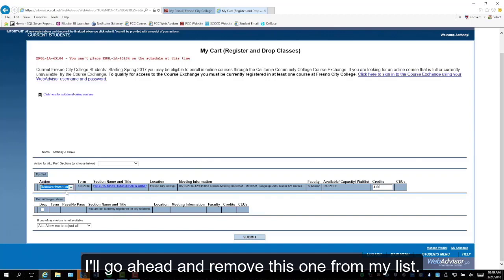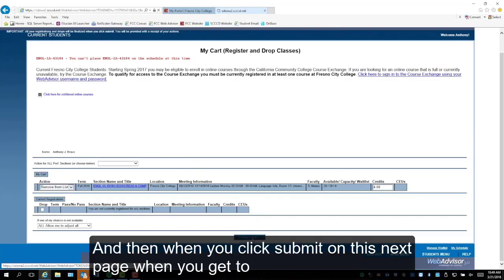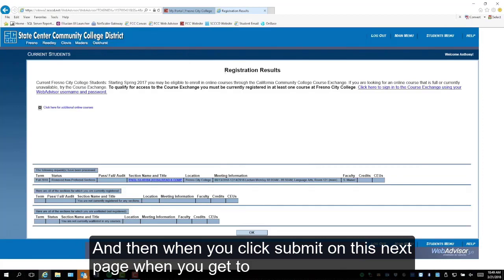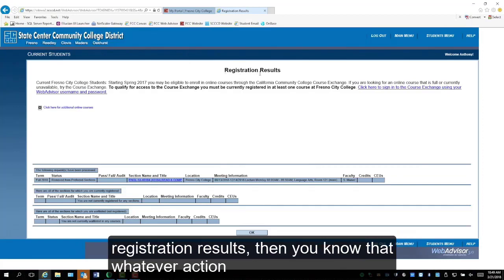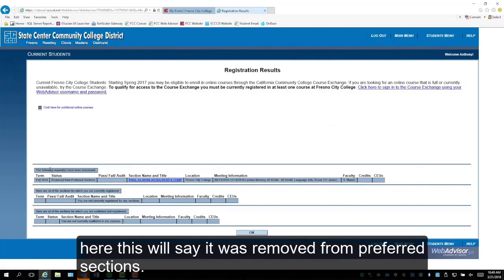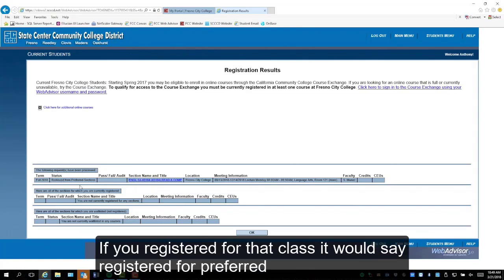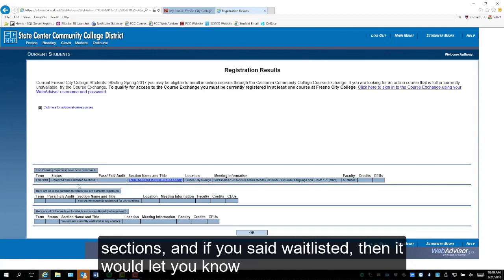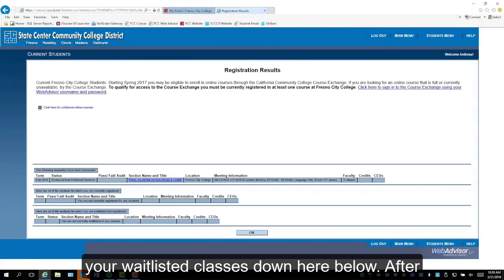I will go ahead and remove this one from my list, and then when you click submit on this next page, when you get to registration results, then you know that whatever action you performed went all the way through. So right here this will say it was removed from preferred sections. If you registered for that class, it would say registered for preferred sections, and if you said waitlisted, then it would let you know your waitlisted classes down here below.